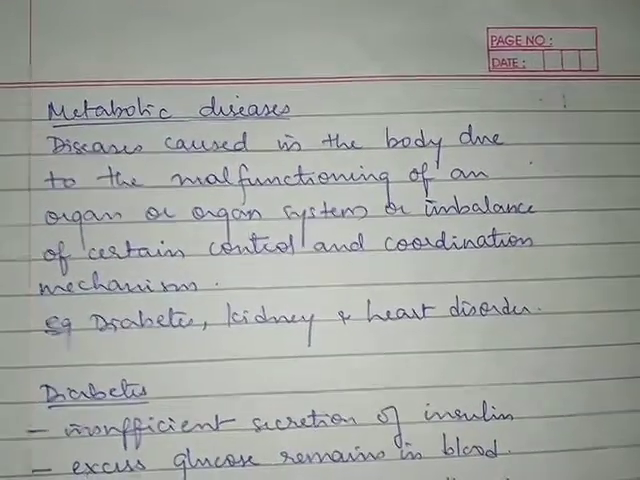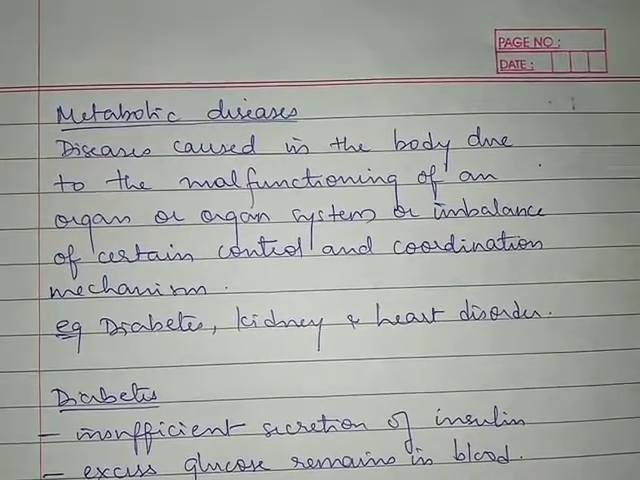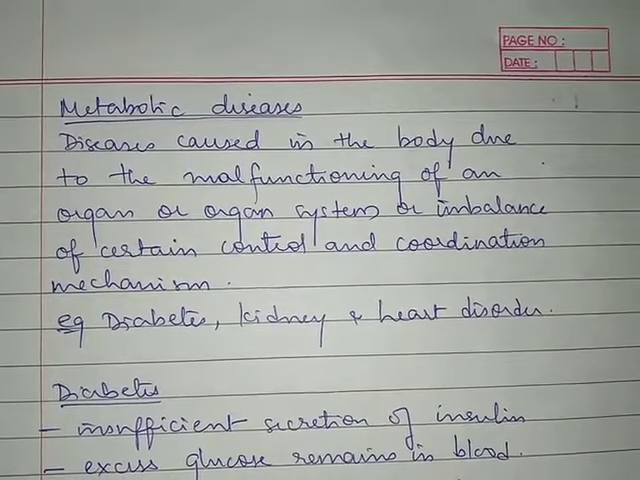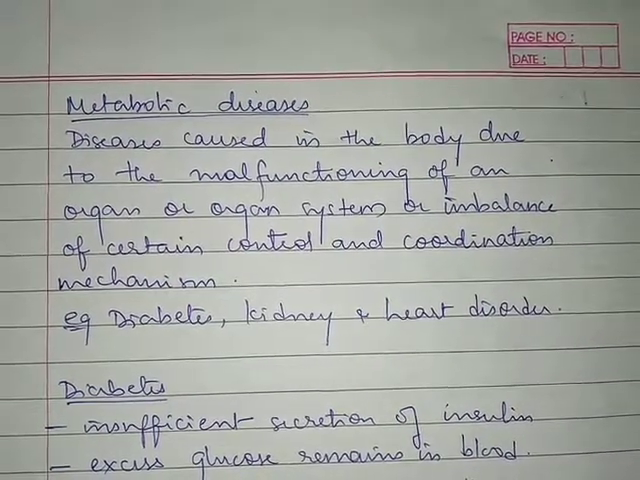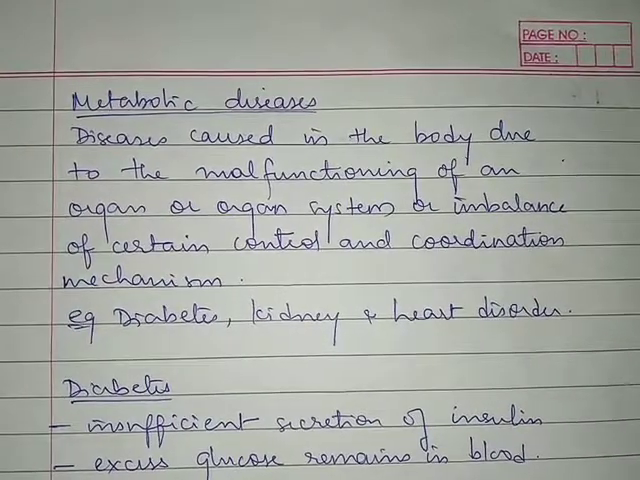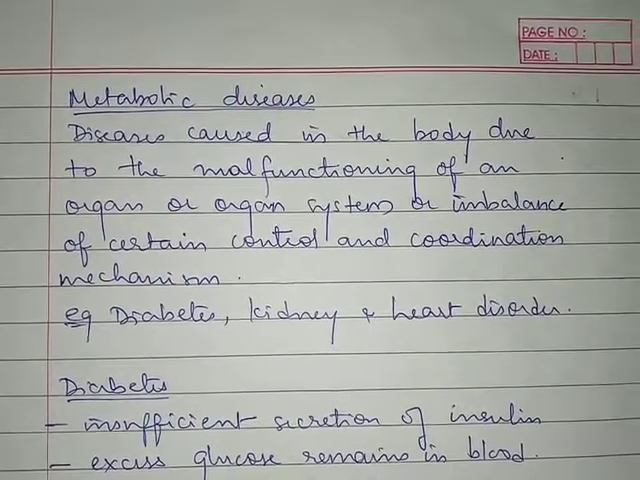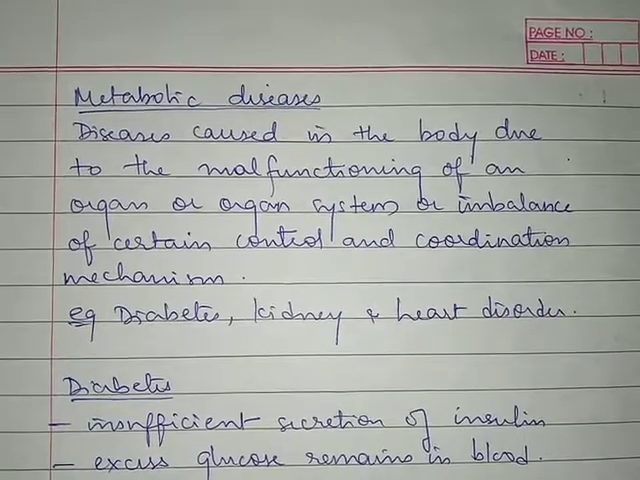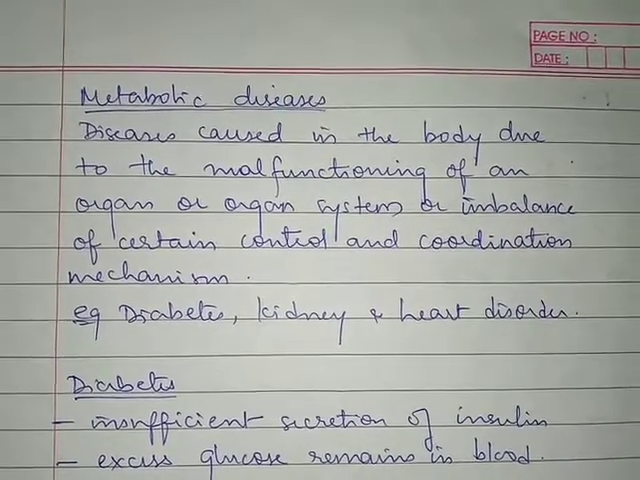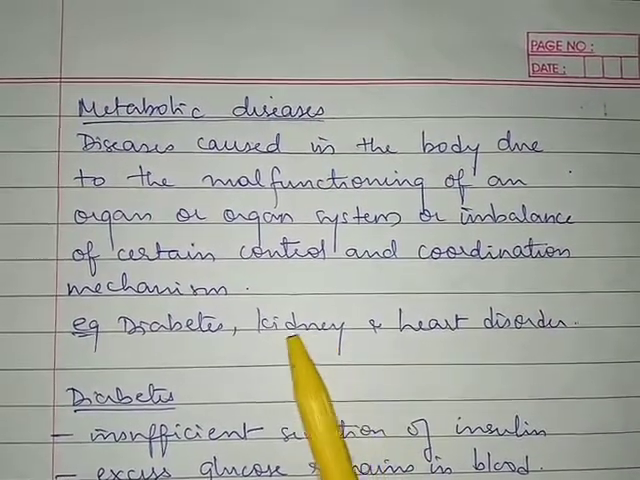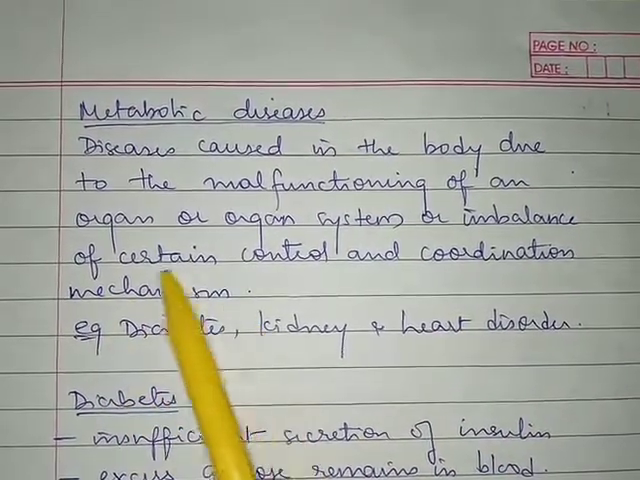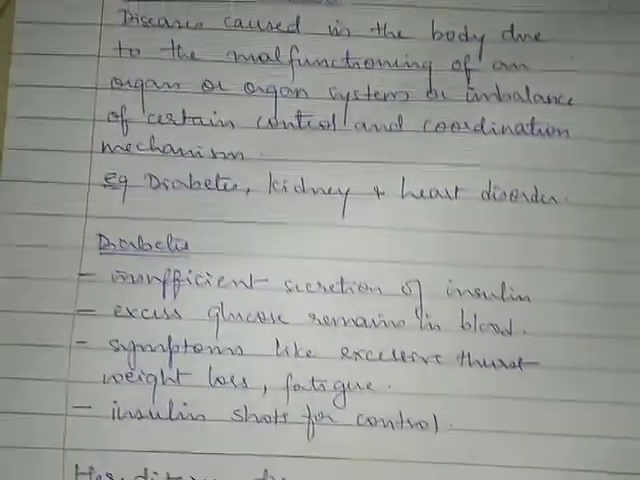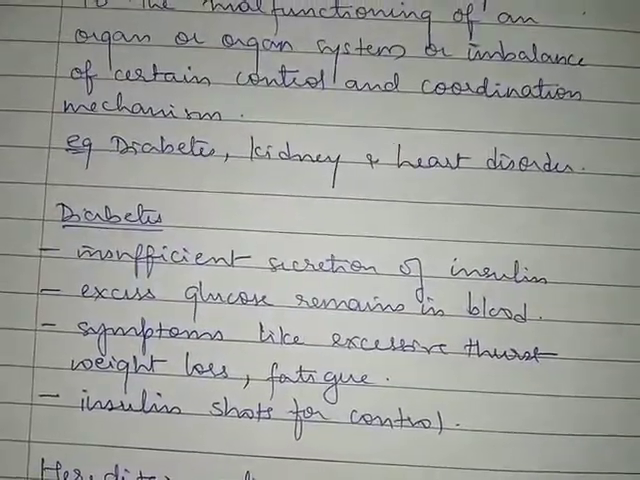Okay, so if there is some imbalance happening in that control and coordination, then we will be having the metabolic diseases. Okay, diabetes is a type of metabolic disease. The impaired function of the kidney and heart also leads to the metabolic diseases. Okay, so we will be studying about diabetes over here, which is a type of metabolic disease, right?